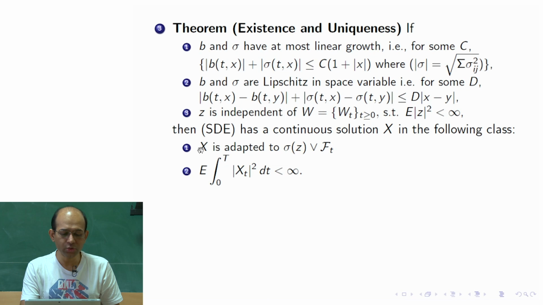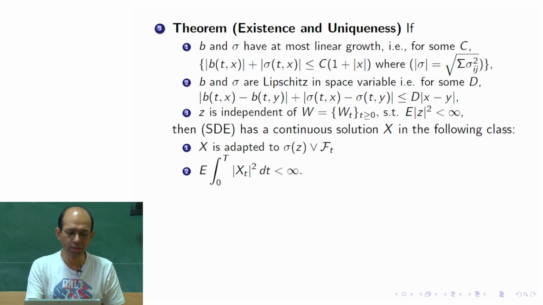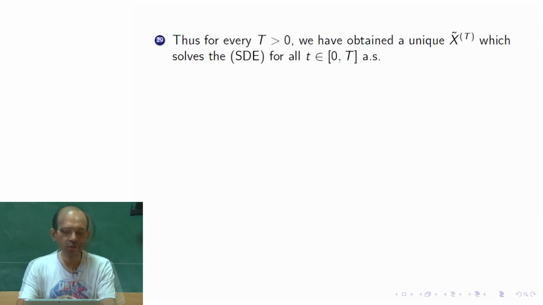Since we have already established that the equation has a solution which has continuous paths with probability 1, and that solves the equation almost surely, we can use those properties to derive this one. So, for every fixed capital T positive, we have obtained a unique x tilde t, as I was telling, that we have denoted x tilde.